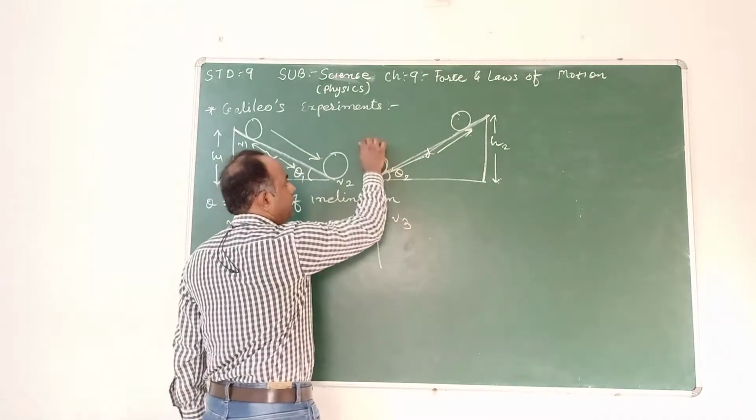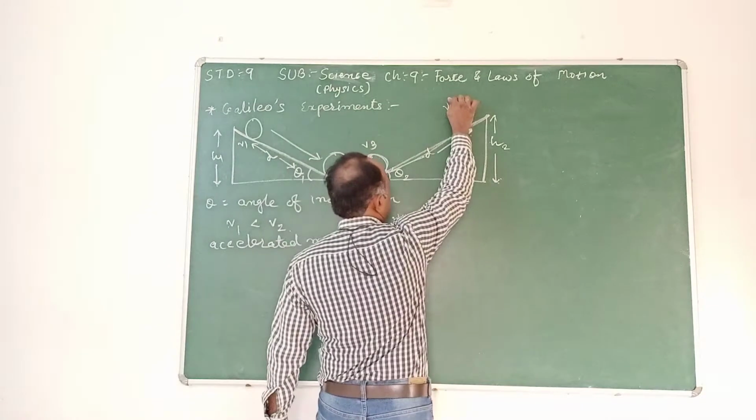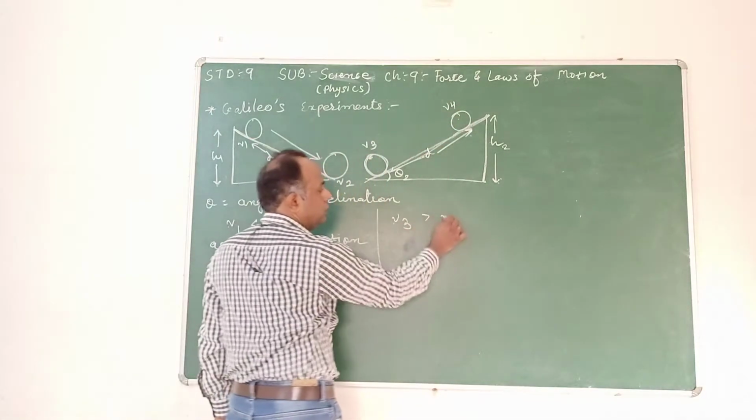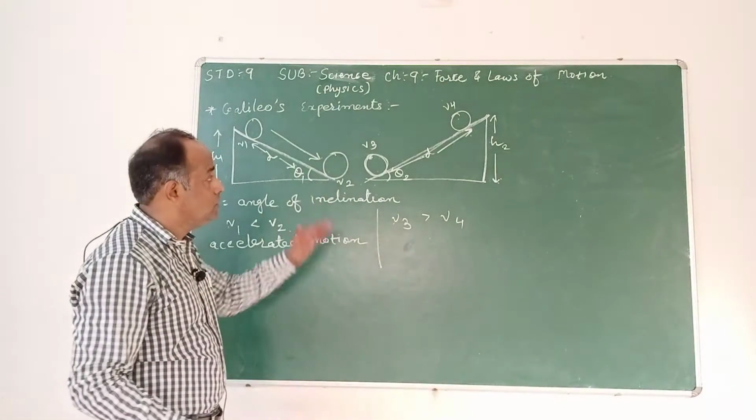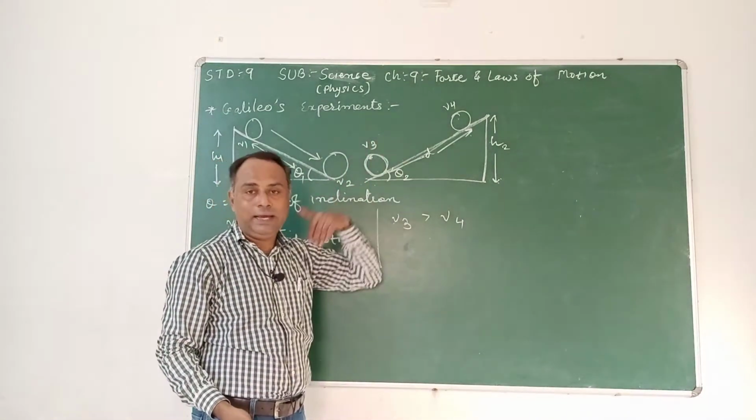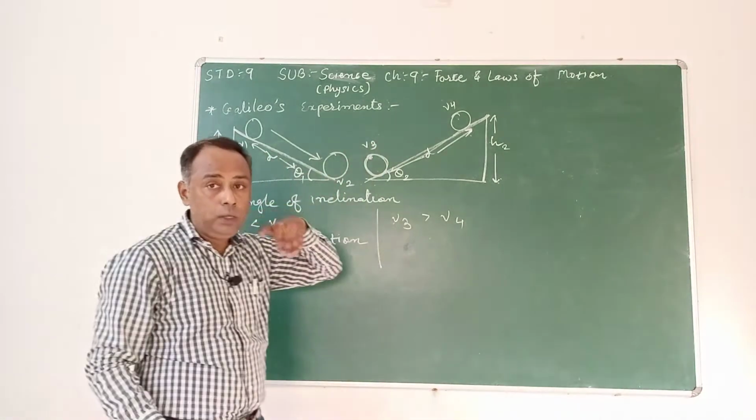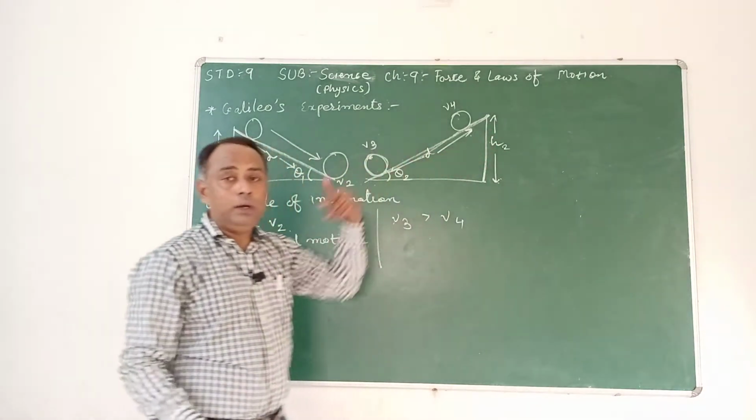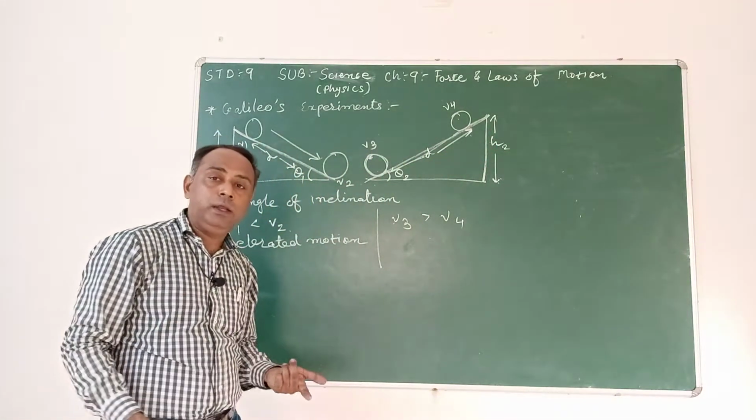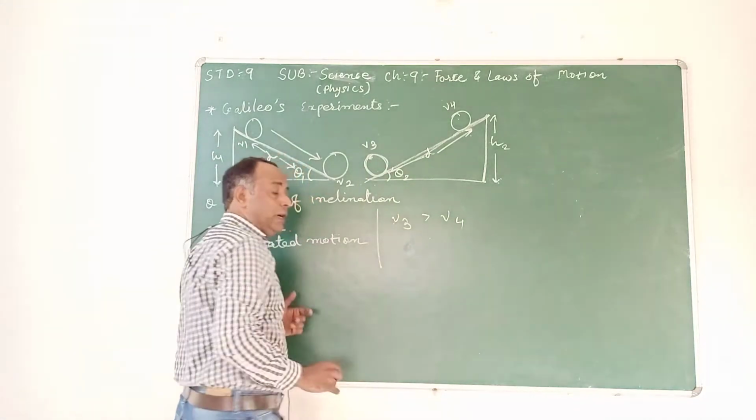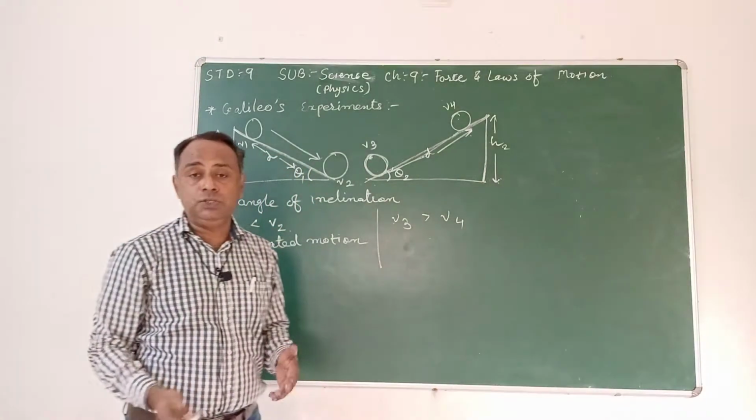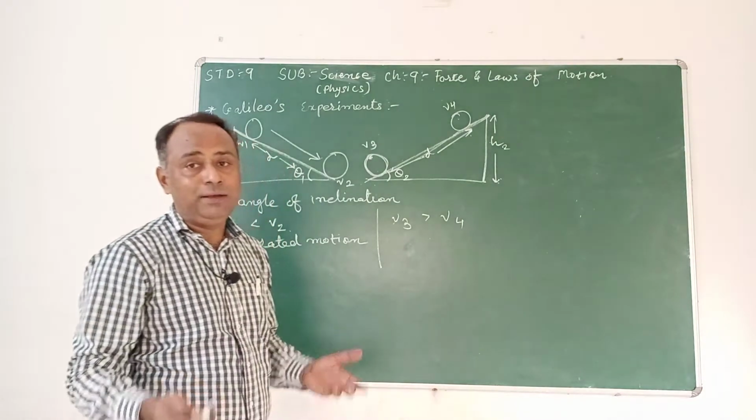If I call this v3 here and v4 here, then v3 will be greater than v4. So what is happening in this case? Since the ball is going in an upward direction, on the contrary, its velocity is decreasing. And we know the change of velocity is called acceleration.